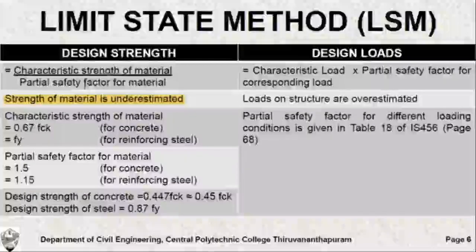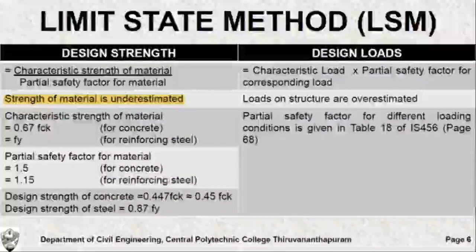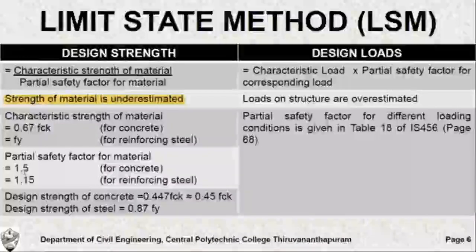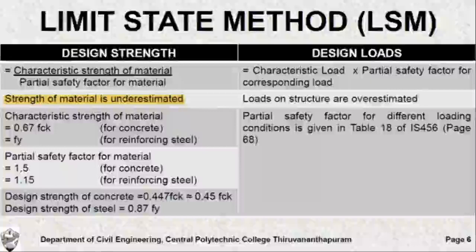Now, what about partial safety factor for the materials? We have separate partial safety factors for materials. It is equal to 1.5 for concrete and 1.15 for reinforcing steel. The partial safety factors chosen for concrete and reinforcing steel are different, and concrete has a greater partial safety factor than reinforcing steel. Why is it so? We must understand that the construction of concrete in the field cannot ensure as much quality control as happens in the manufacture of reinforcing steel in industrial conditions.